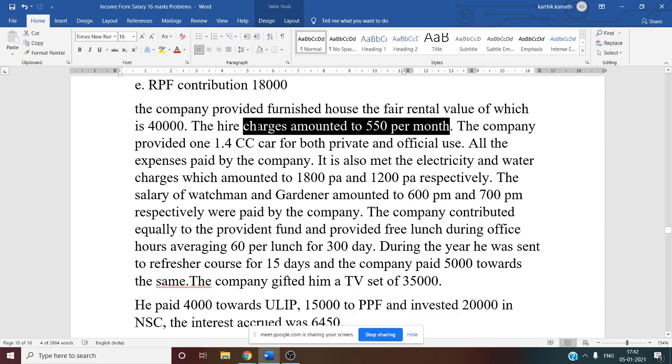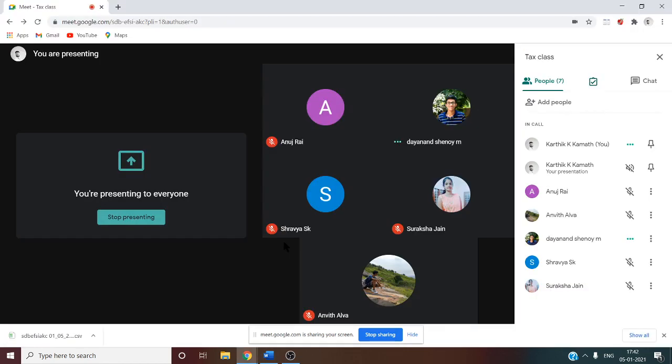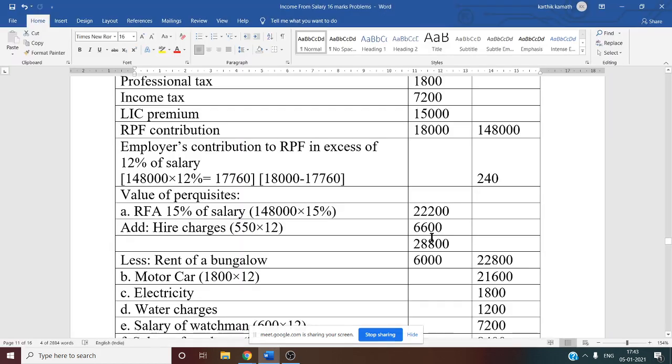If they give only the cost of the furniture, let us assume 55,000, then what do we have to do? 55,000 is the cost of the furniture, and higher charges are not given. 10% of that, sir. Yes, so 5,500. We can take 10% of the cost of furniture. In this question only higher charges are given, so directly you can consider them. If higher charges and cost of furniture are both given, then we have to take the higher charges only. So now total 22,200 plus 6,600.